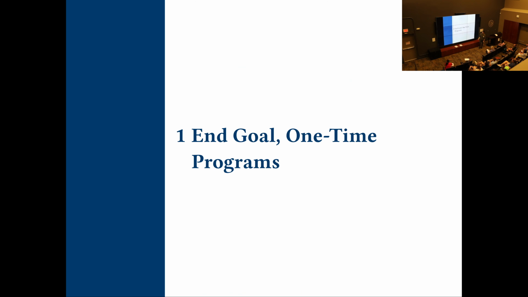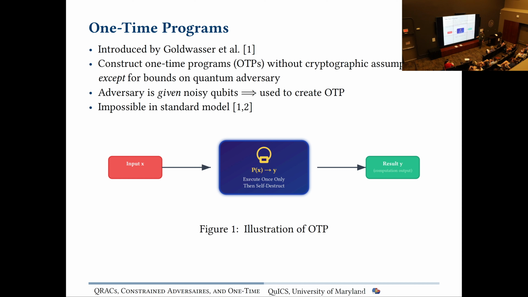So first, what are we going to be working towards in this talk? A one-time program is a cryptographic primitive introduced by Goldwasser and a few other people in 2008. And really, they're this kind of non-physical primitive. I give you some state or some circuit or whatever, and you can use that to execute a function once, and then your ability to execute the function again self-destructs.